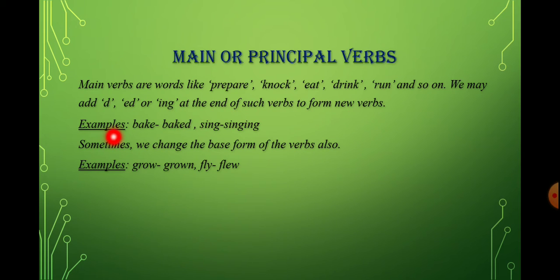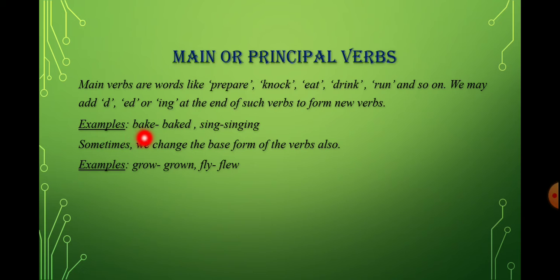For example, you can see bake. Bake is a main verb, and to change it into past tense, what have we added? D. Like sing: if you want to make it another verb, we can add ing at the end. When we add d, ed or ing at the end of a word, we call it a suffix. A suffix is added to a root word to form a new word.